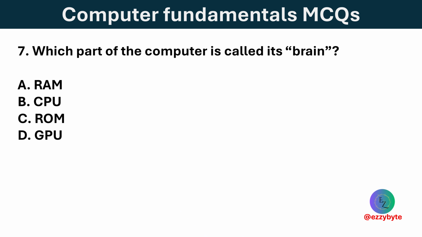Which part of computer is called its brain? Options are RAM, CPU, ROM, and GPU. Option B is correct. The CPU is called the brain of computer because it performs all decision making and processing tasks.